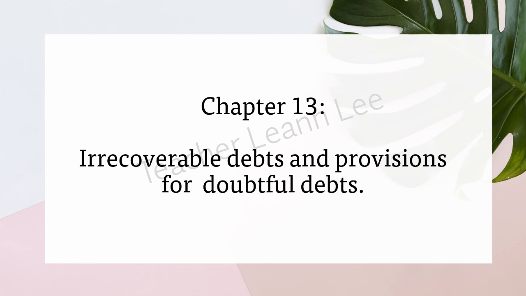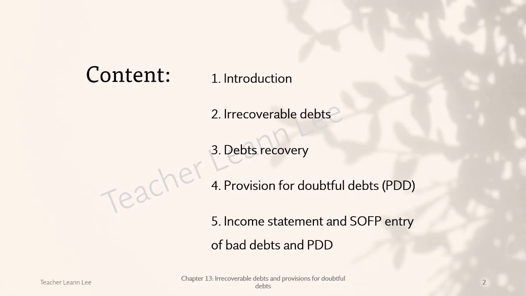Since bad debt happens, we can estimate the following trade receivable according to their payment trend and record, then we can estimate how many percent of them might be bad debts in the coming future. In this chapter, I'm going to cover the introduction, what is the bad debt, what is the provision for that debt, and the details of the journal entry for irrecoverable debts. Once the debt is irrecoverable, we close the account and declare it as a loss.